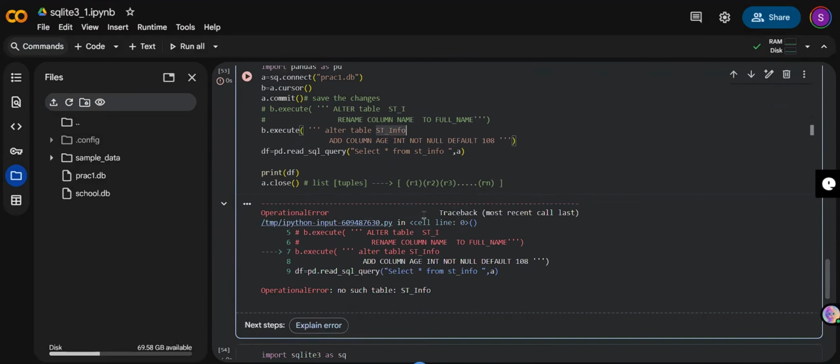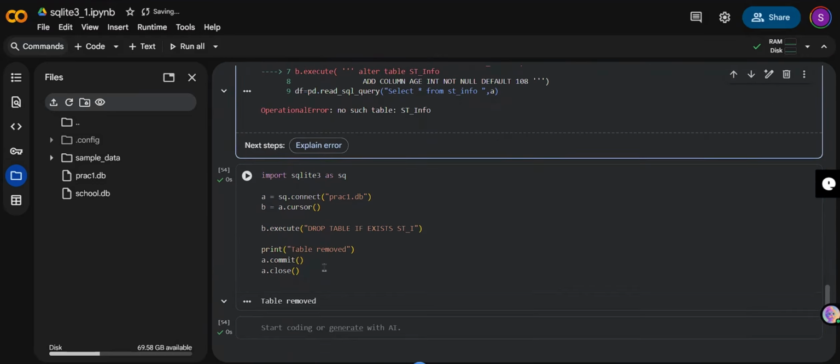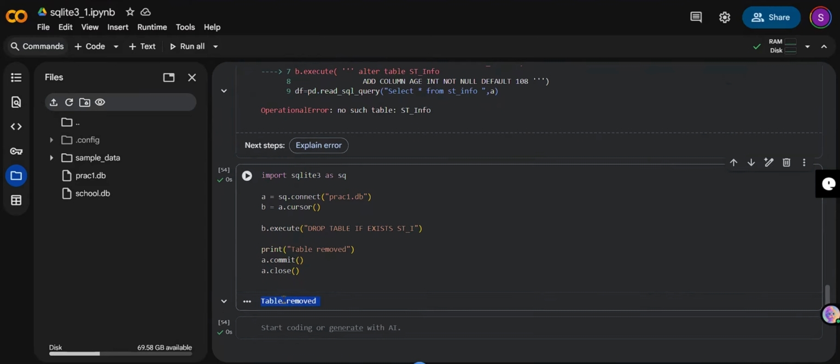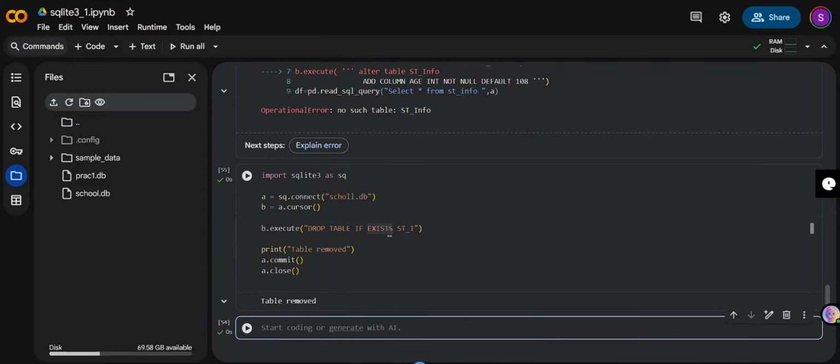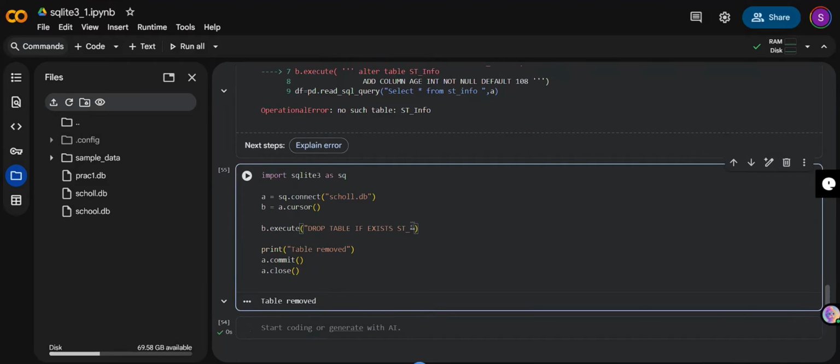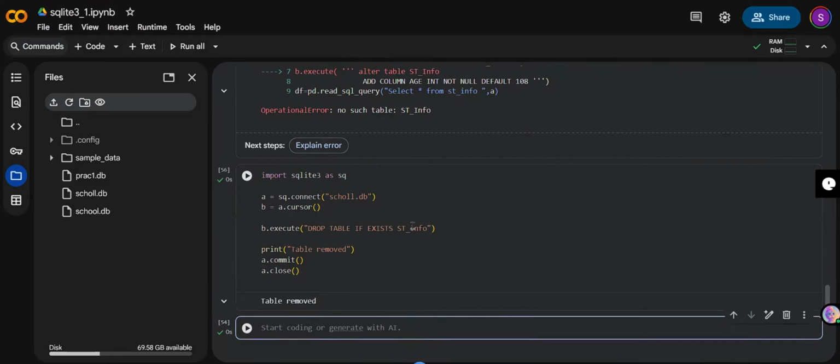Okay, fine. Actually, I just deleted the file. I think that's why it's showing this. But if I use this, it will just drop the table, meaning your table will be dropped. I also created one more, school.db. If there is something like STI in it, it will just drop the table. If the table is there in this database, it doesn't matter, you just drop the table. Okay, fine. So that's it for this class. See you in the next one. Till then, take care. Assalamu alaikum.